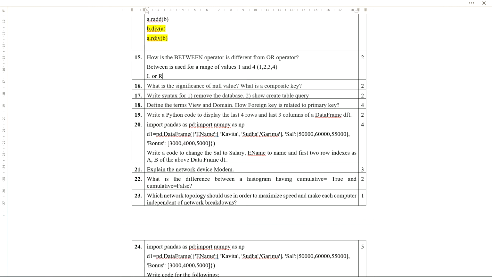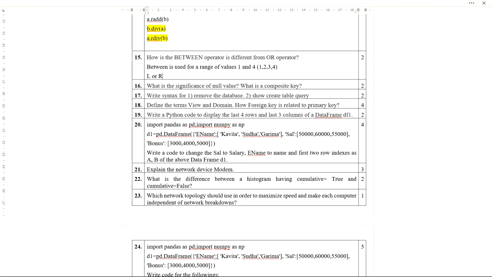If the right side is true, it will return true, otherwise it will return false. Is that clear? So the OR operator selects either of the two operands, the one which returns true. The OR operator works on two conditions only, either left side or right side.